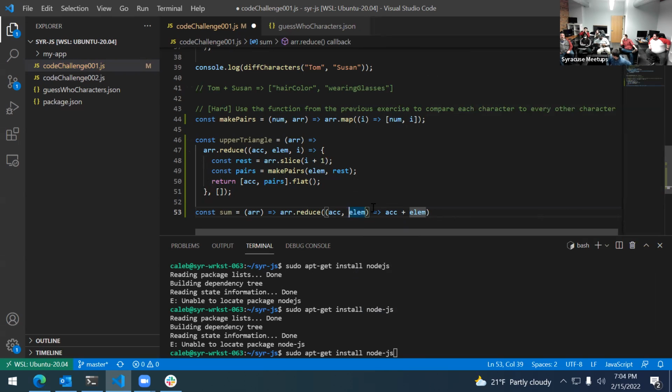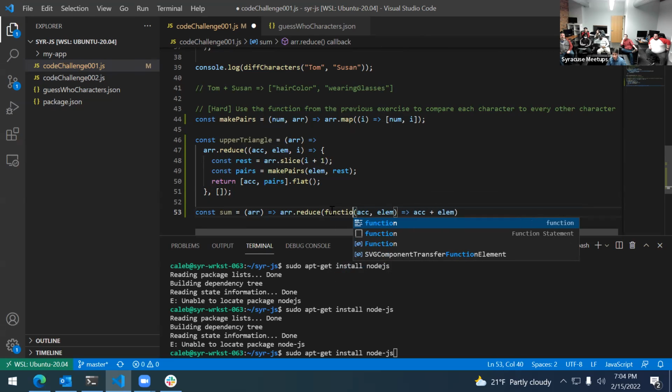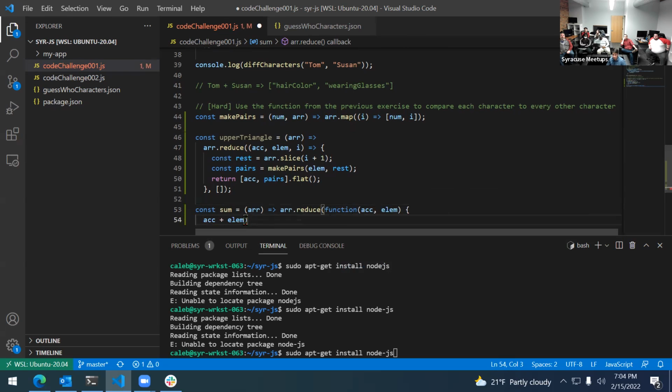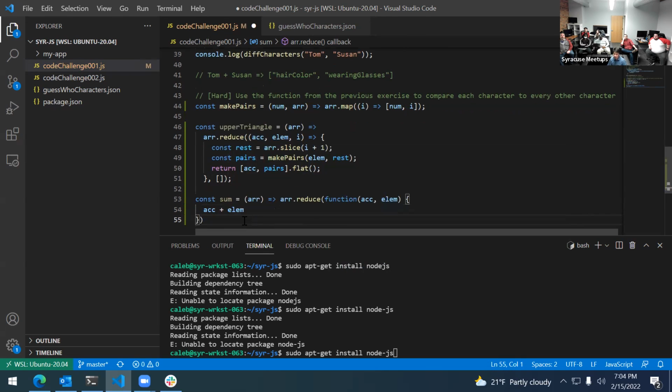Another question. What's the difference between reduce and lambda function? You are using kind of a lambda function. This is just an arrow function. It doesn't have to be an arrow function. You can do this instead: you can put function and then open up curly braces in here. That works exactly the same. I'm just using ES6 syntax. That had an implicit return because you're just returning one value. Now you have to return it.